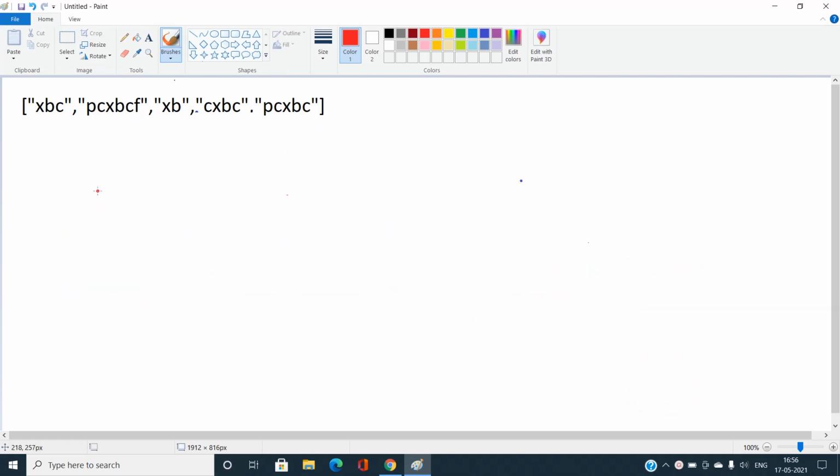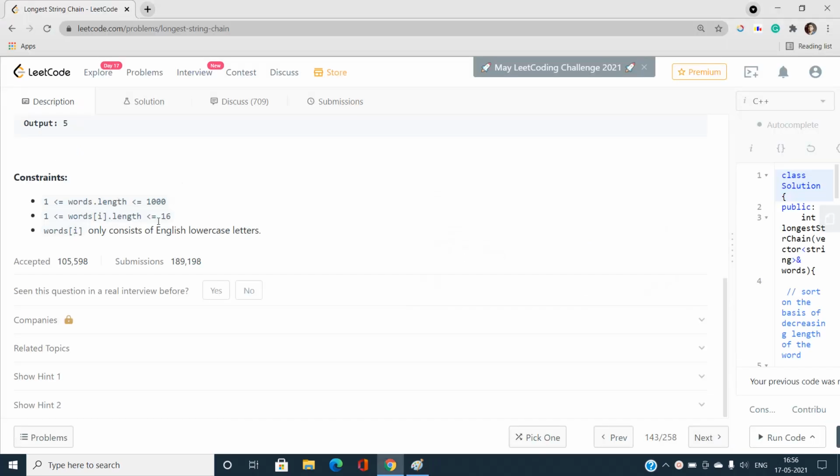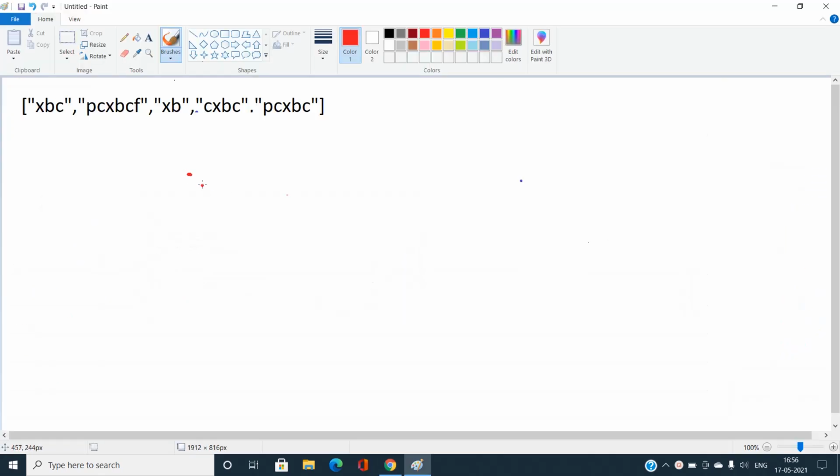Okay, so I'm talking about the approach. One of the first approaches that clicked in my mind when I was solving this problem is: why not make a graph of these strings? If you look at the constraints, one advantage we have is that n is going to be 1000. That is, the length of the array of strings can go up to a maximum of 1000.